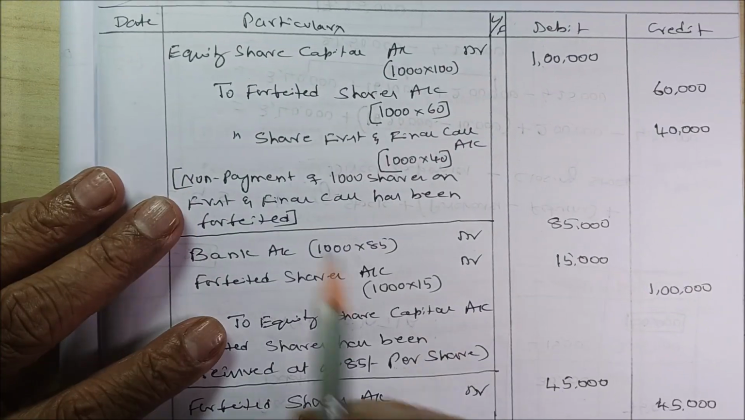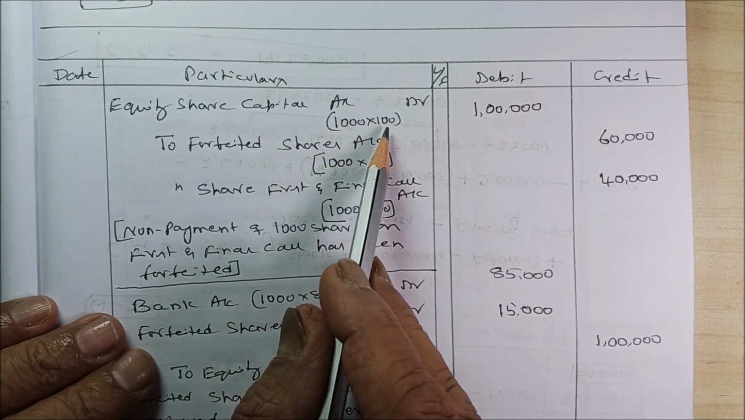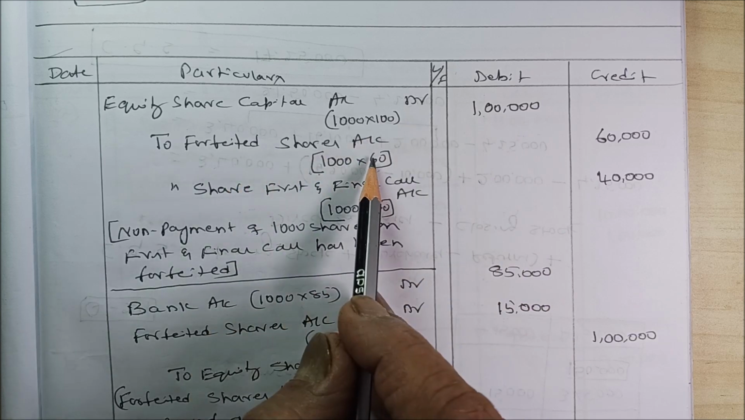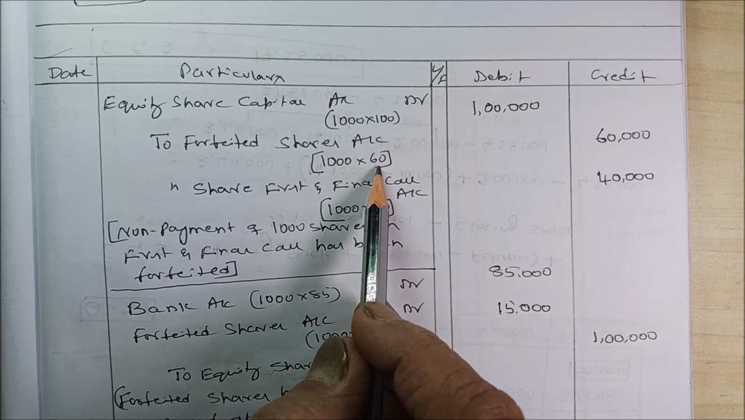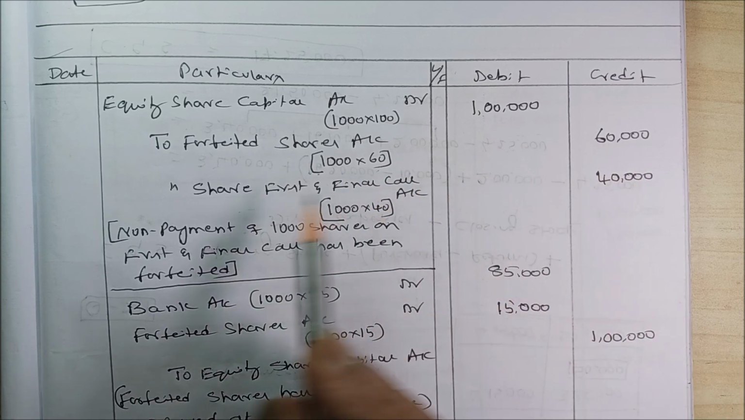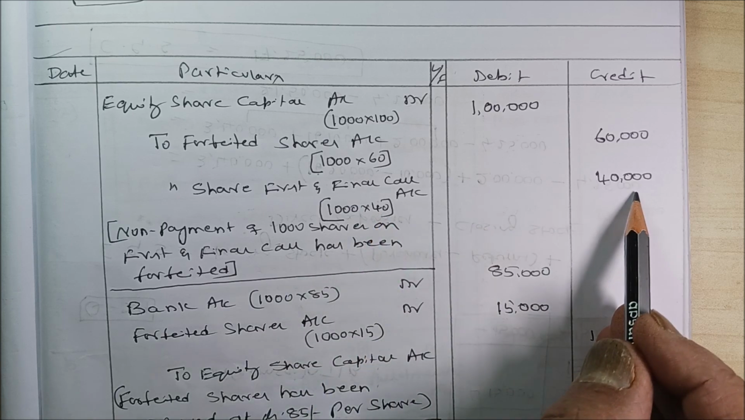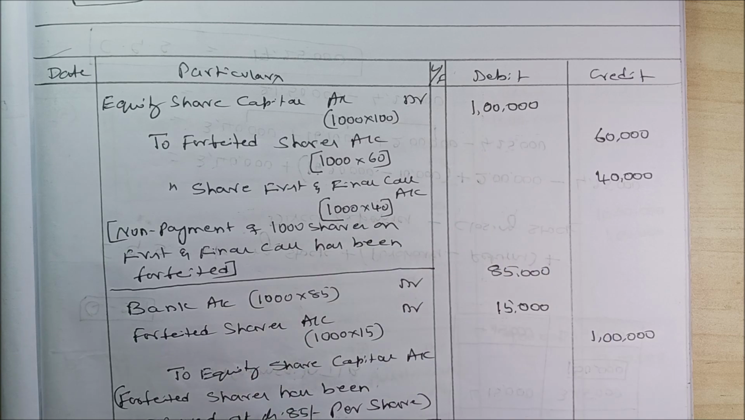It is very simple. Debit equity share capital account 1,000 into 100. What is the face value? 100. So 1 lakh. How much has been forfeited? That means 60 has been paid. That is 1,000 into 60, it is 60,000, to share first and final call account, that he did not pay 40, it comes to 40. 60 plus 40, it comes to 1 lakh. That 10,000 extra premium will be taken by the company.